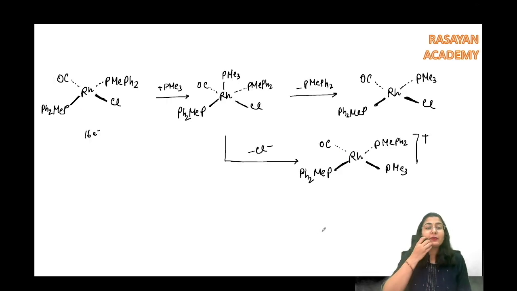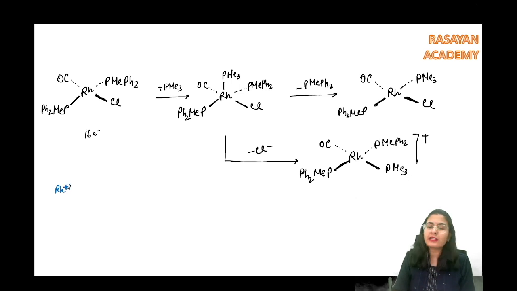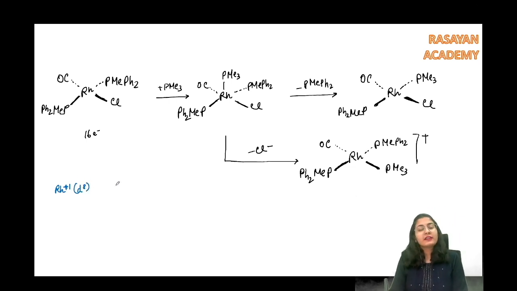Next example we are going to see, let's say I have taken another metal. Now this metal over here, what is this? It is rhodium plus 1. Rhodium is not in the nickel group. Is it still a d8 system? Yes, it is going to be a d8 system, like nickel, palladium, platinum.